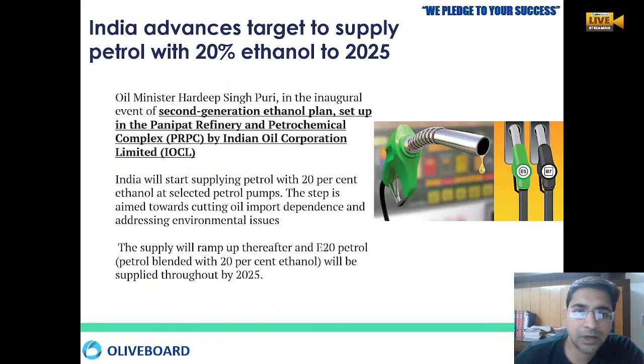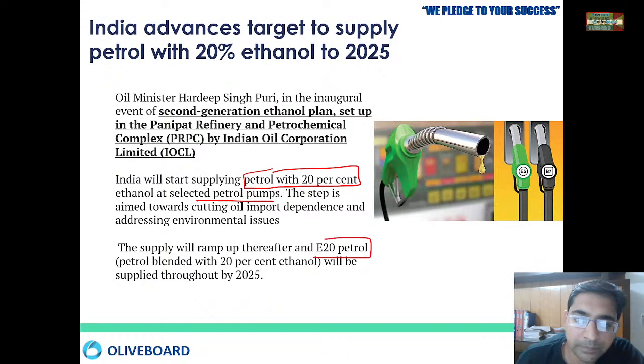So a refinery has been set up, a second generation ethanol plant, at the Panipat refinery by Indian Oil Corporation. Now India will start supplying petrol with 20% ethanol, provided to selected petrol pumps where 20% ethanol will be mixed with the petrol. It will be called E20 petrol. E20 means a blend of 20% ethanol.